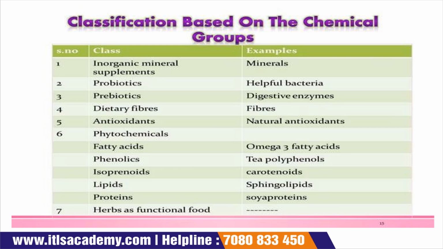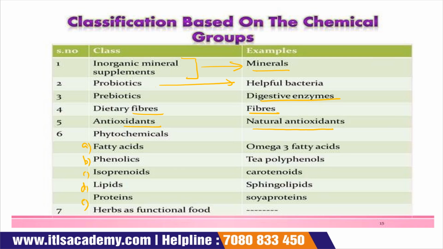So, the first classification is on the basis of chemical group. The first class is inorganic minerals. The first one is the inorganic mineral supplement, and the example for this is minerals. Probiotic, helpful bacteria. Prebiotic, digestive enzyme. Dietary fibers. Antioxidant, and the example of antioxidant is natural antioxidant. Then the other class is phytochemical, which is subdivided into different categories, like A, B, C, D, and E.